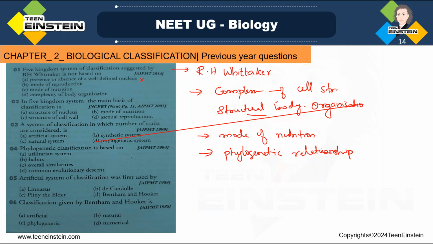So who suggested five kingdom classification? R.H. Whittaker, and that is not based on the presence or absence of a well defined nucleus. He considered the complexity of cell structure and the structural organization of body, then mode of nutrition, and the phylogenetic relationship. So based on all these features, he made that five kingdom classification. So while learning about one question, here we are discussing one question, at that time itself you are getting all the points, right?